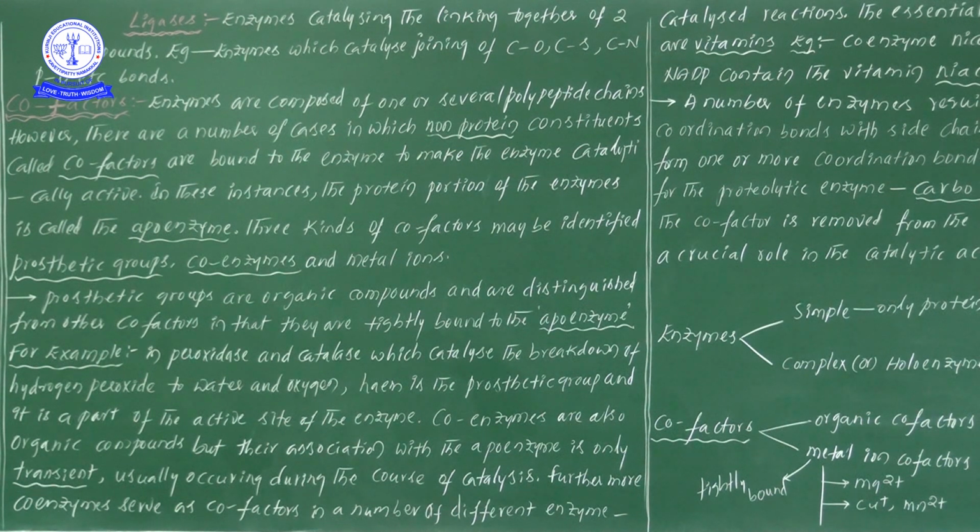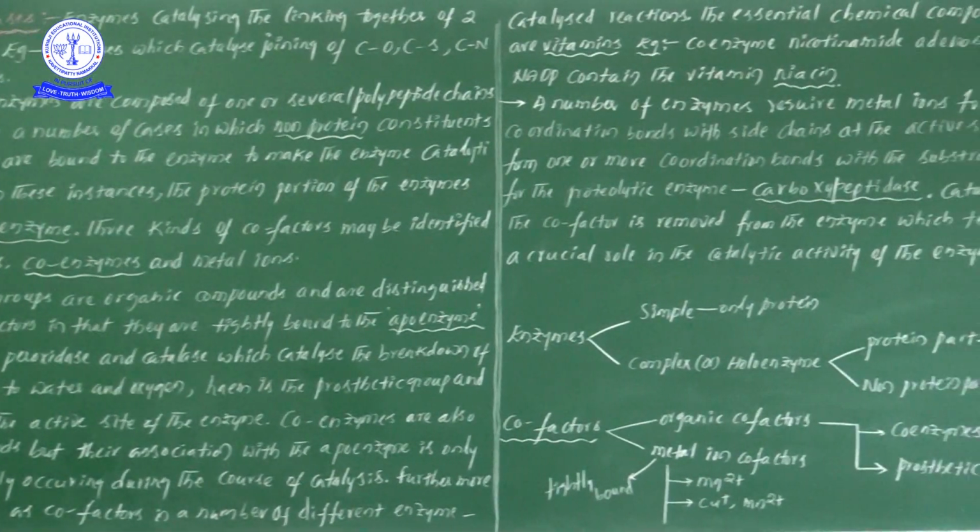My dear students, save this well. Now, in the classification of enzymes, there are two types of enzymes we can divide. Once I give you the classification, you will understand clearly.